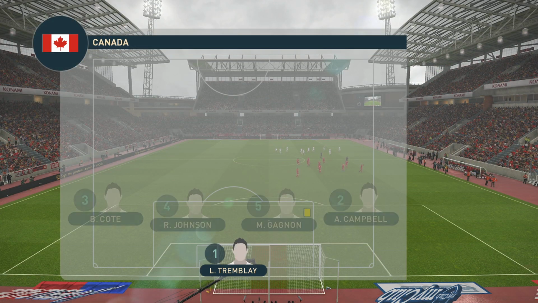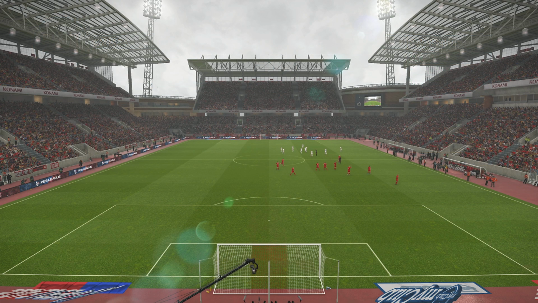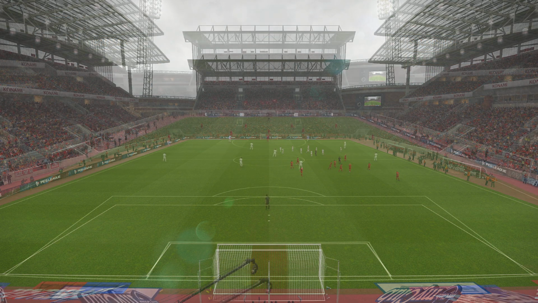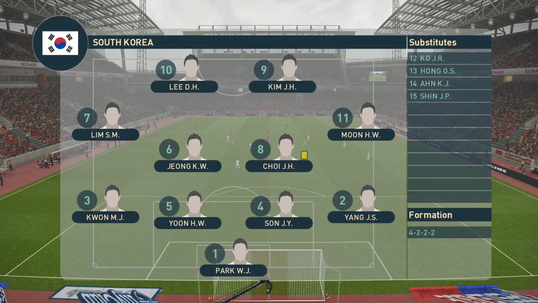Let's look at the Canadian lineup. We have Tremblay in goals, Johnson and Gagnon the centre backs, Young the holding midfielder, Wilson the attacking midfielder, and up front we have Bouchard and Clark. Let's have a look at the South Korean lineup. We have Park in goals, Yoon and Son the centre backs, Jong and Choi in the centre of midfield, and up front we have Lee and Kim.